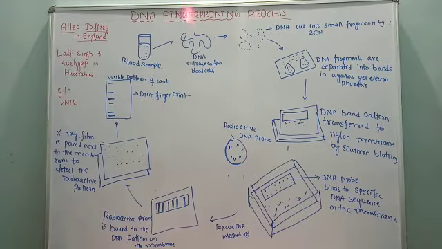What is DNA fingerprinting? Let us define it. It's a process of identification of a criminal or a person based on his or her DNA. That is called DNA fingerprinting. Any person's uniqueness is found in his DNA itself. A person can be identified by his DNA. So by this process we can identify any criminal or any individual by taking his DNA. That process is called DNA fingerprinting.